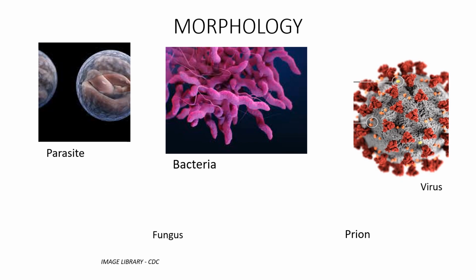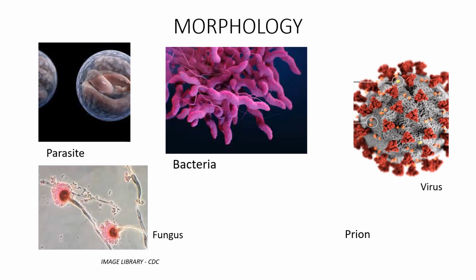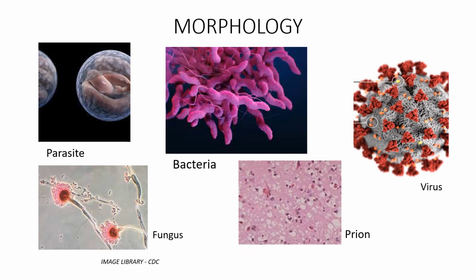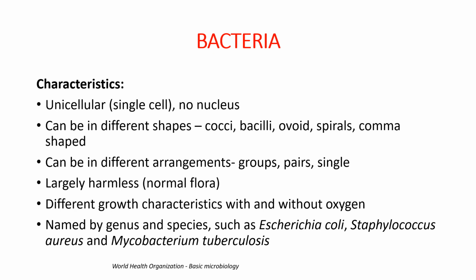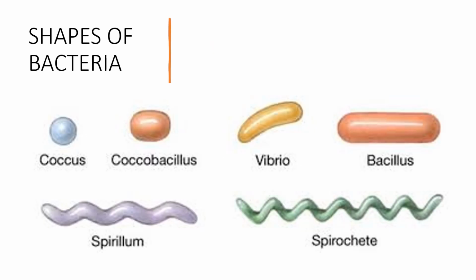Viruses are globular in shape, while fungi are filamentous in shape, and prions are very microscopic structures, round or oval. Bacteria are unicellular with single cells. They can be different shapes like cocci, bacilli, ovoid, spirals, or comma shape. They occur in different arrangements, but some of the bacteria are harmful and cause infections in human beings.